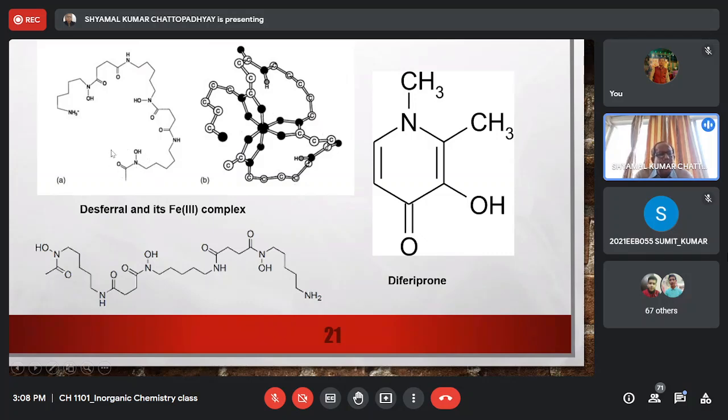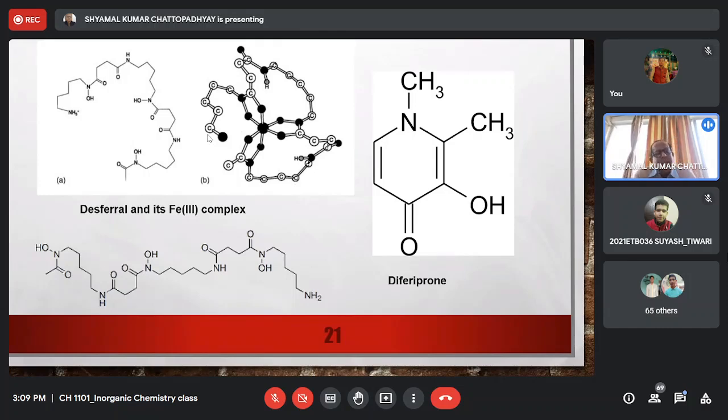So here we have the hydroxamic acid moiety, here we have the hydroxamic acid moiety, and here we have the hydroxamic acid moiety. So three hydroxamic acid moieties react with the ferric iron, chelate, form a very strong complex, and it excretes the iron. And till now, in almost 95% of cases, desferal is the ligand which is used for iron poisoning.